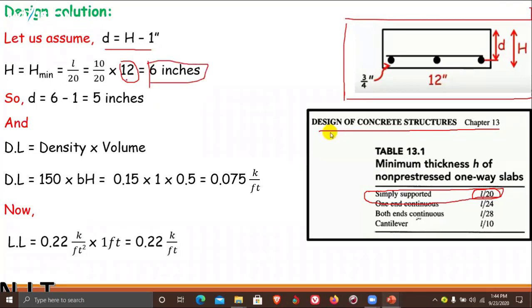So H minimum is 6 inches. So D will be calculated as D is equal to 6 minus 1, from this equation. You can see here from this equation it is